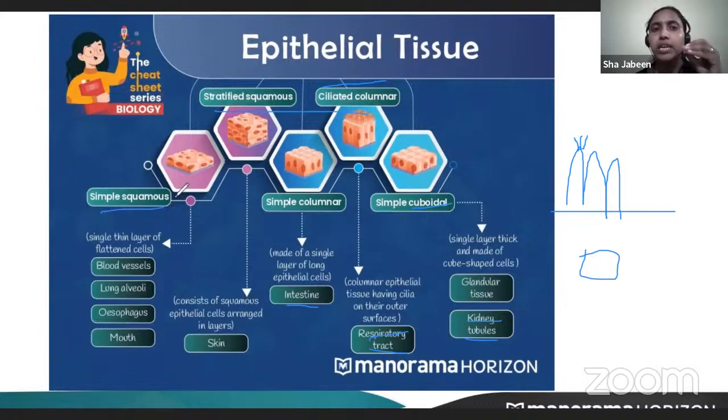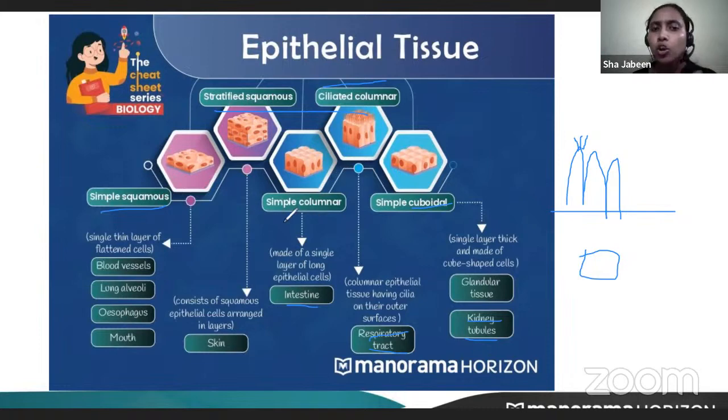Simple squamous has a very thin wall and is found in blood vessels. It helps in absorption, to move substances easily in and out of the cell. When the tissues require some substance, they take it easily from the blood capillary because of this simple squamous. They help in that exchange.